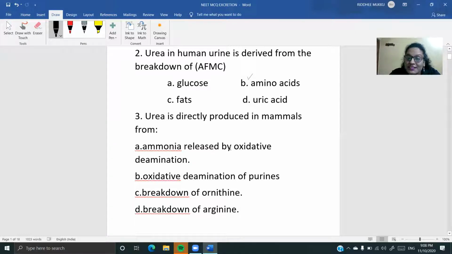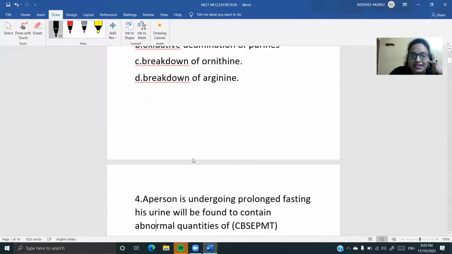which is being released by the deamination of amino acids, right? So our option will be, what is going to be the option? This is A, because remember that our urea is going to be produced when the amino acids are catabolized and the amine group from the amino acids is removed in the form of ammonia. Then we are going to see that the urea is going to be produced in the ornithine cycle.